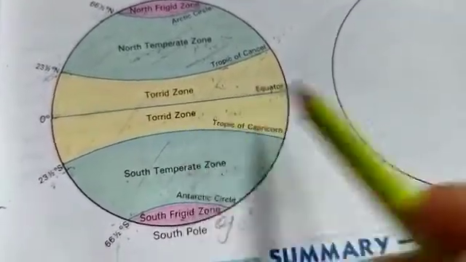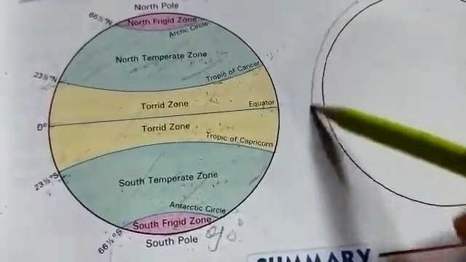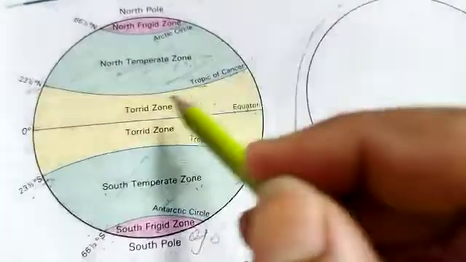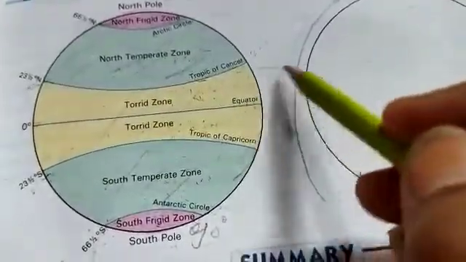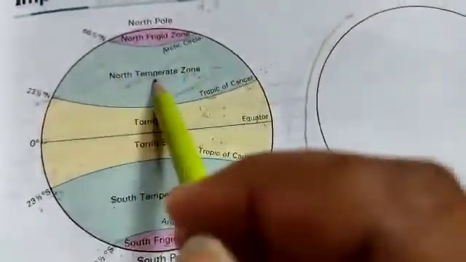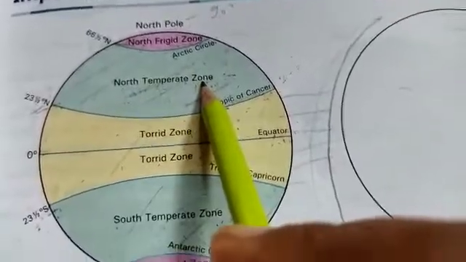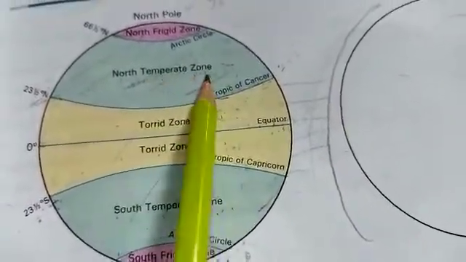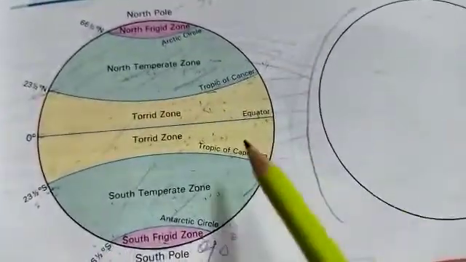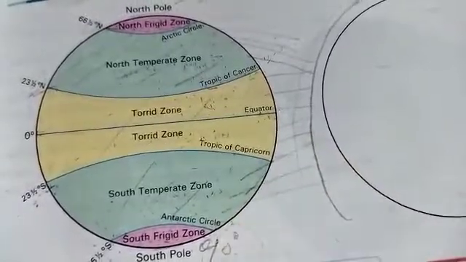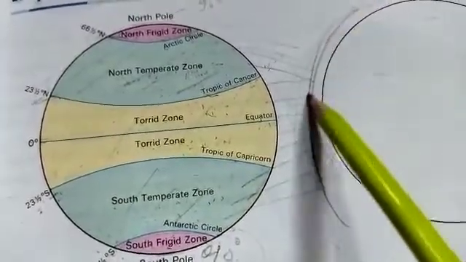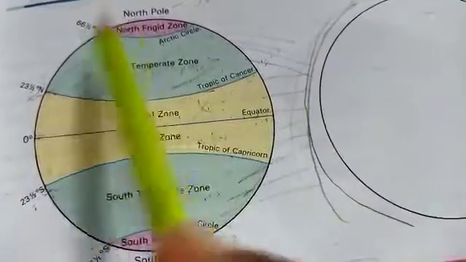It is called torrid zone because it gets direct sun rays, like it is our sun. The torrid zone receives direct rays from the sun throughout the year. And the temperate zone is temperate because it receives slanting rays of the sun. And the freeze zone. The freeze zone is the coldest part of our earth.